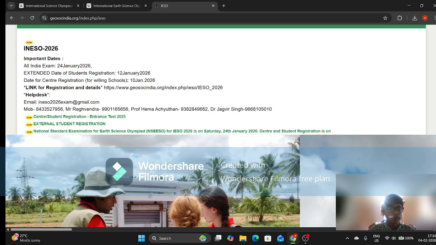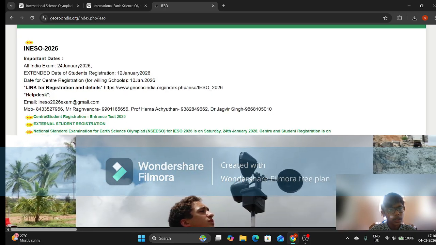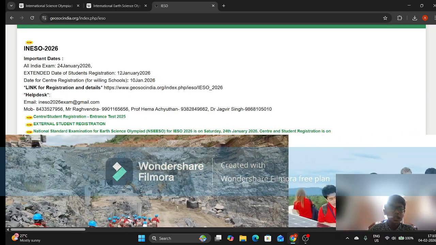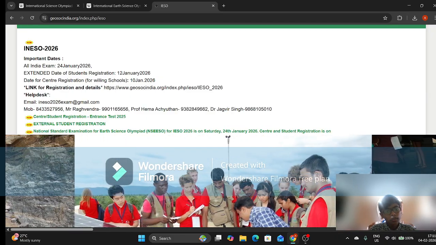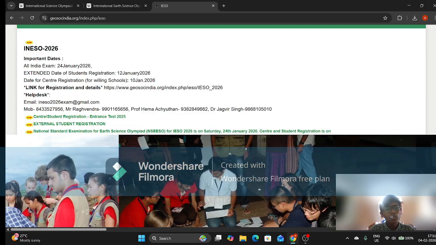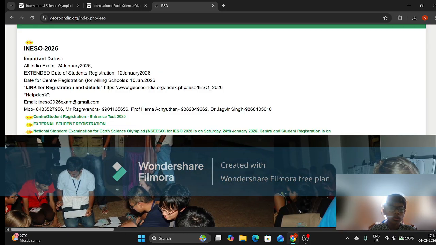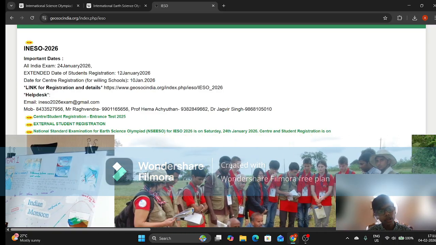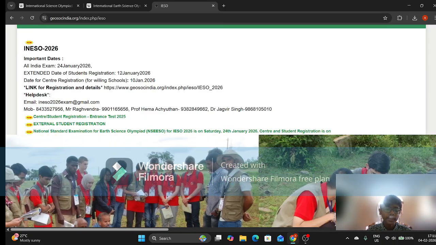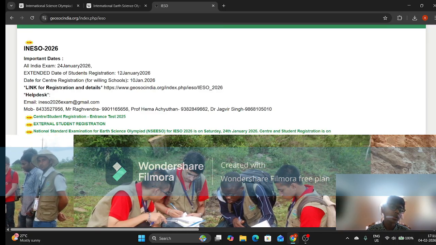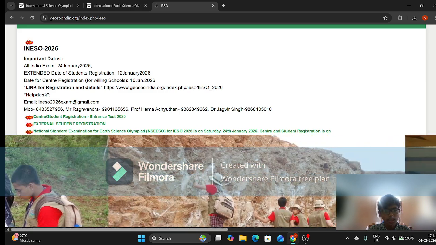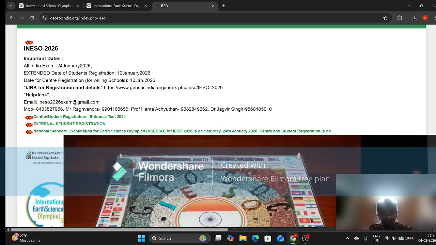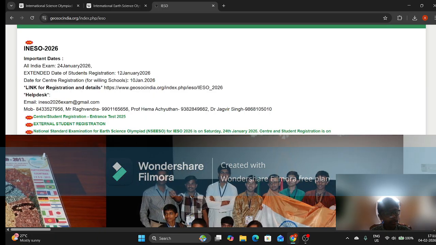Here you can see that the national level of this exam, INESO, concluded on 24th January. The registration closed on 12th January for individual students, and for centers it closed on 10th January. So if you want, you can appear for it next year as well.